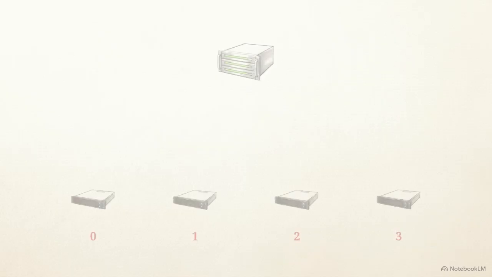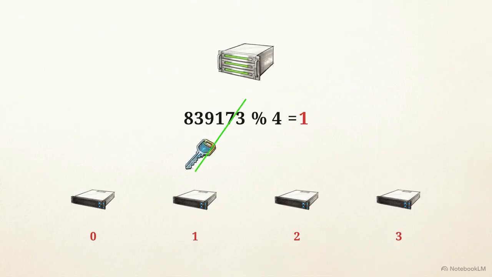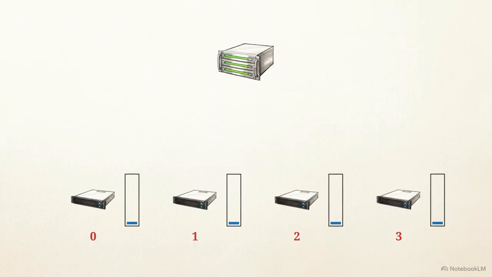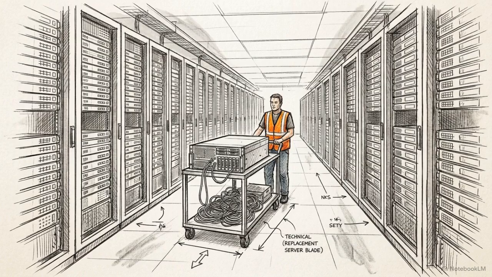The logic is straightforward. You take an incoming request key, run it through a hash function to get a massive number, divide that by the total number of servers, let's say 4, and then route the data based on the remainder. Because of how hash functions distribute outputs, this mathematical dependency results in an even distribution of data across all available nodes. In an environment where the server count never changes, this logic works without issue, but production reality involves